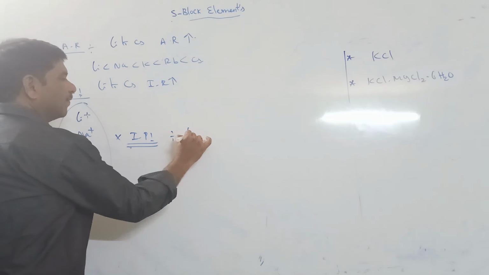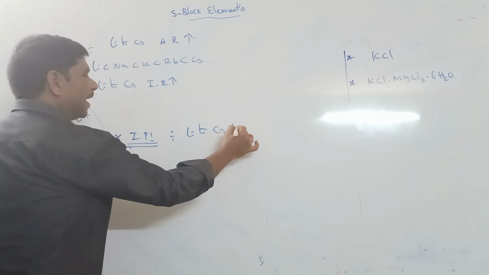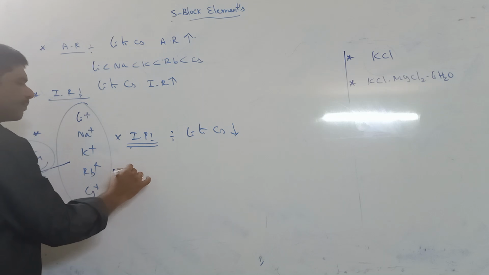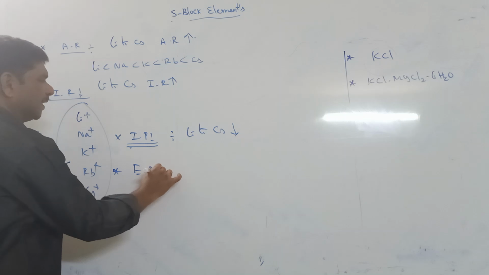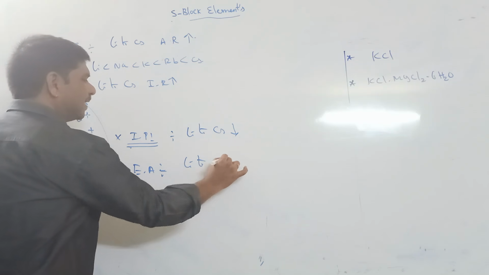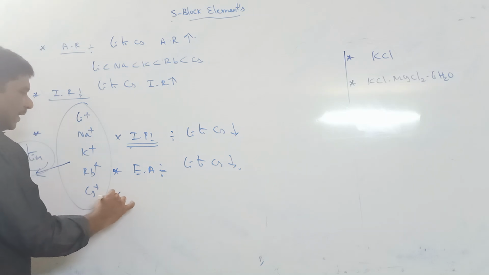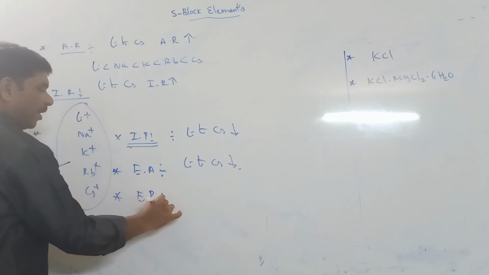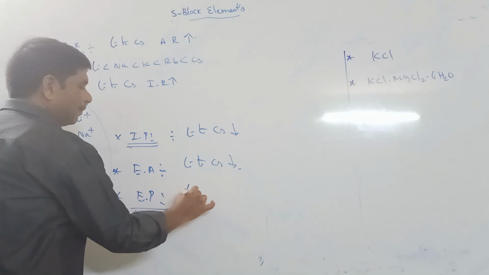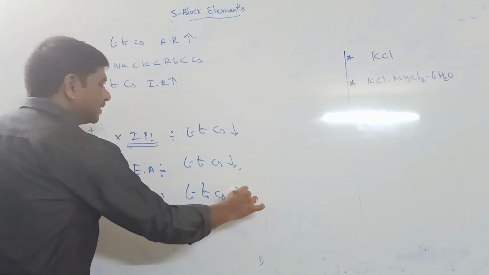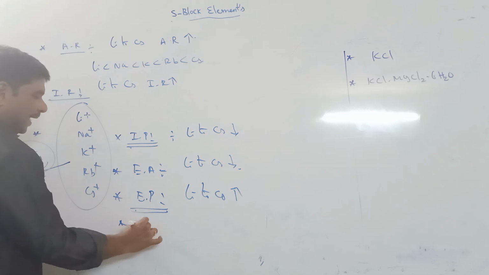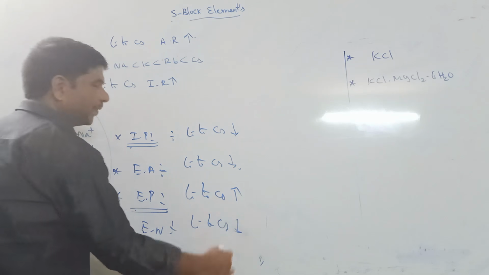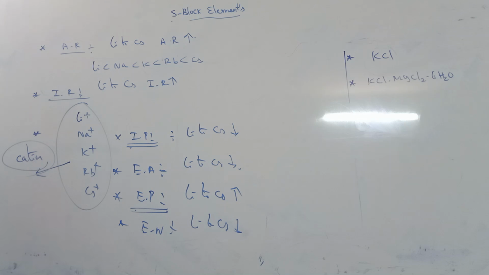The next property is ionization potential. The IP value from lithium to cesium decreases. The next one is electron affinity, which also decreases. Next, electropositivity: from lithium to cesium, electropositivity increases. Electronegativity from lithium to cesium decreases.